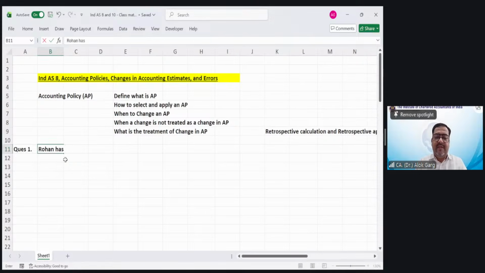Rohan has joined a company after qualifying his CA exam.